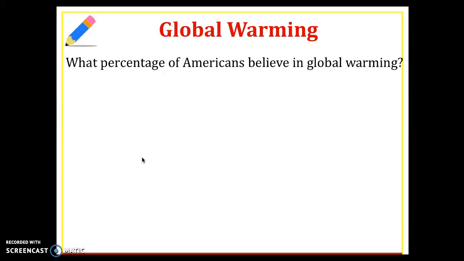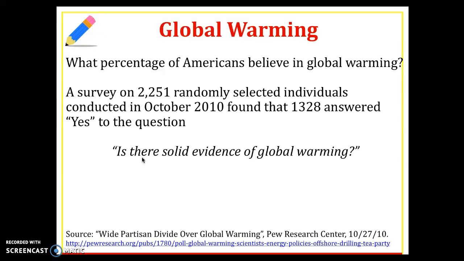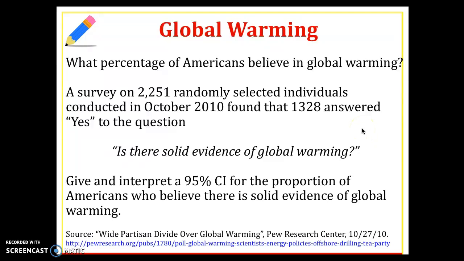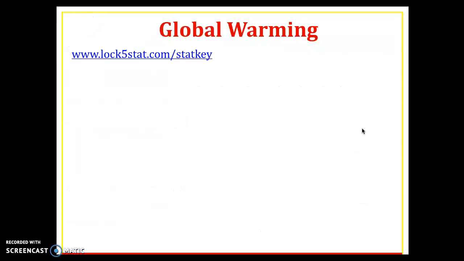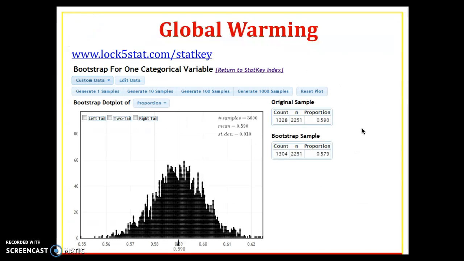Another example: what percentage of Americans believe in global warming? A survey was done in 2010 of 2,251 randomly selected individuals, and 1,328 answered yes, there is solid evidence of global warming. Let's give and interpret a 95% confidence interval for the proportion of Americans who believe there is solid evidence of global warming. So we need to go to StatKey, and we'll go over some examples of this both in class, and I'll make separate videos.